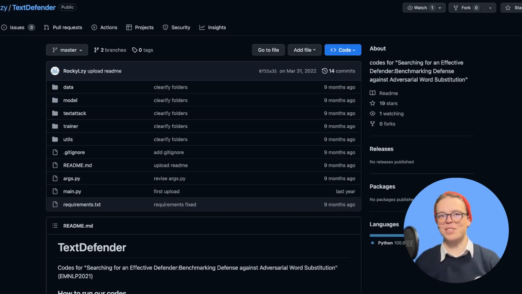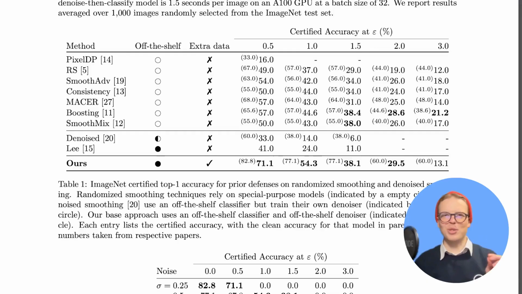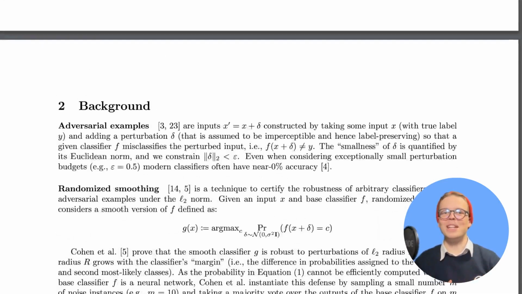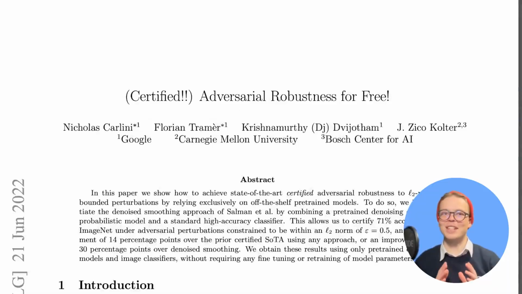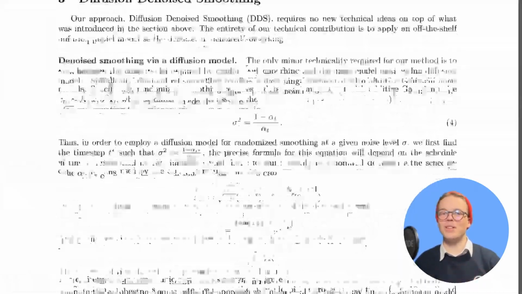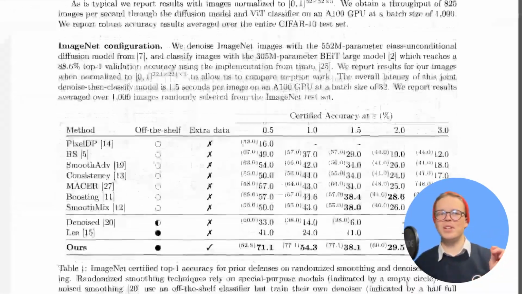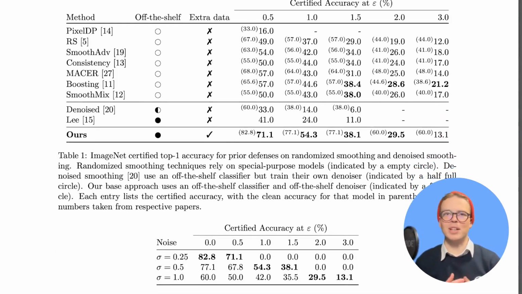adversarial generation libraries. And in the paper, Certified Adversarial Robustness for Free, and yes, that is indeed its name, they find a new method for making image models more robust against different attacks, without training their own model during defense, but using off-the-shelf models, something other papers have not achieved without a severe hit to their performance. And they even do this and get the highest average certified defense rate against the competitive models.